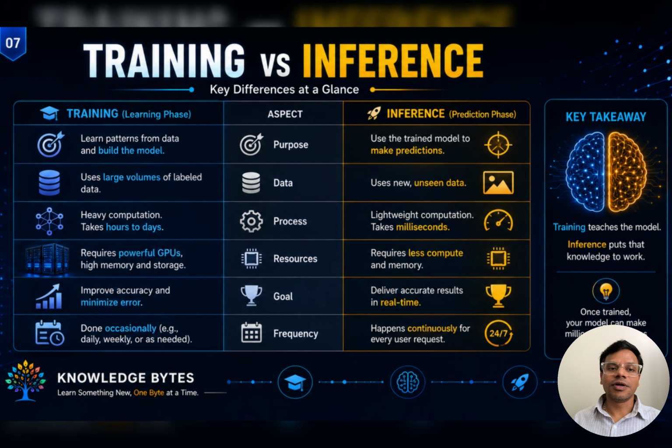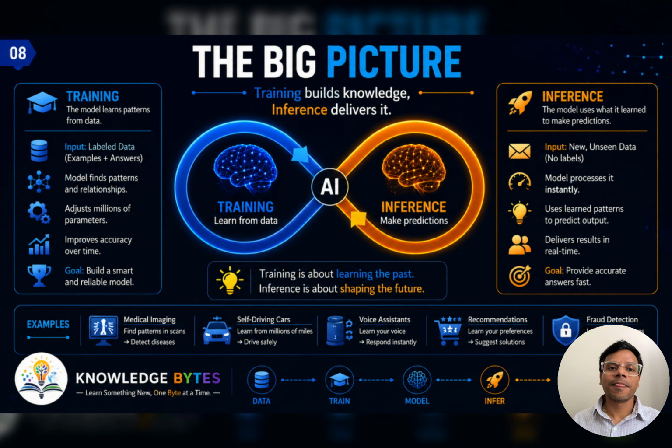Let's compare them. Training teaches the model, inference uses the trained model. Training uses historical labeled data, inference uses new unseen data. Training takes time and requires powerful hardware, inference is fast and lightweight. Training builds knowledge, inference delivers results. A simple way to remember: training learns, inference predicts.